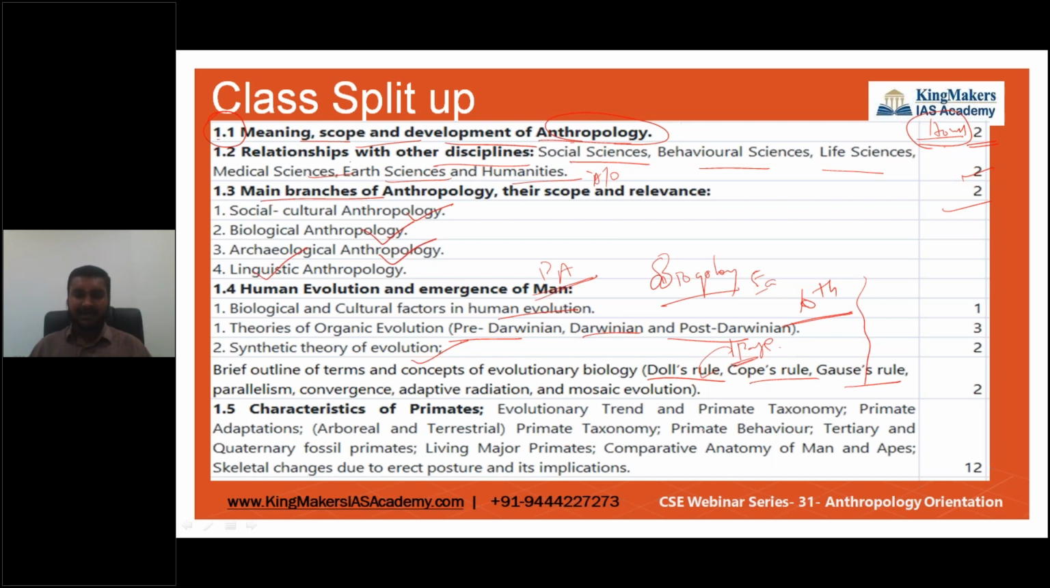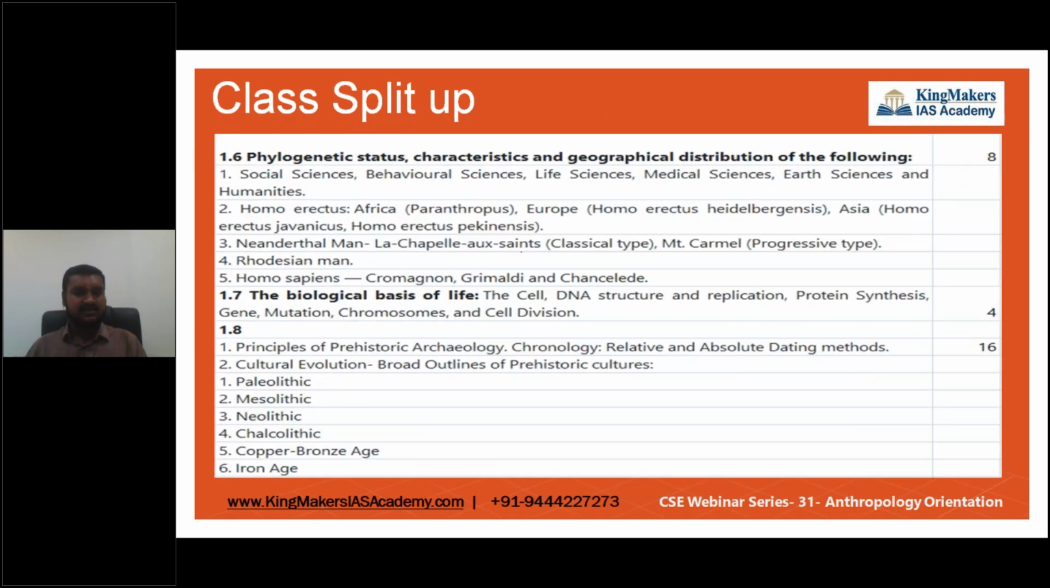We're just going to compare what makes us human, how did we become human, and what is the difference between humans and certain types of primates. So we're going to see the evolutionary trends of primate taxonomy, primate adaptations and their behavior, and how it is related to humans, and the tertiary and quaternary fossil primates, major primates, and all of this we are going to see. So I'll be taking around 12 hours to complete this, and this unit I'll be taking around 8 hours to complete. Okay, so next comes 1.6.